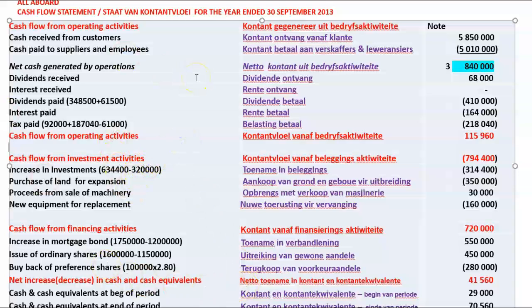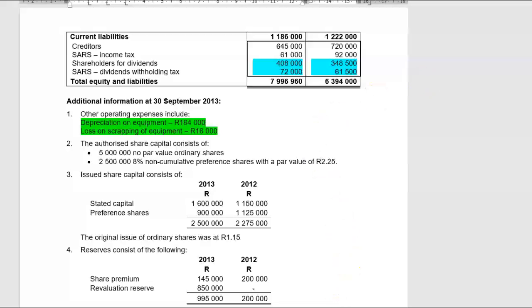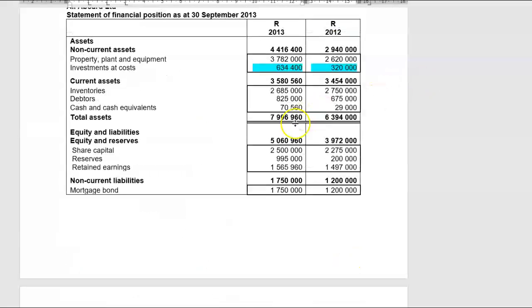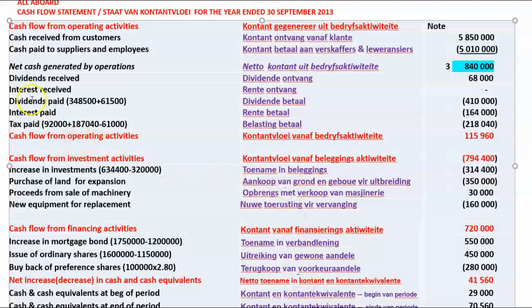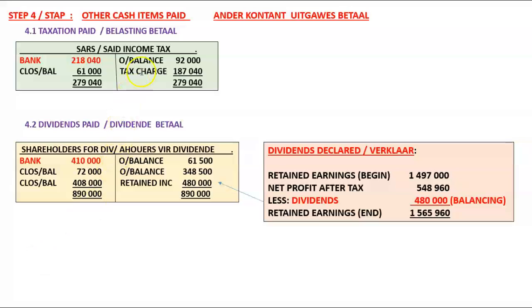Good. Now the separately disclosable items. Dividends received, I have in my income statement of 68,000. Finance cost, interest on the mortgage bond, 164,000 rand. Interest paid, 164,000 rand. Now the only other two: there was no interest received. We have to show dividends paid and we have to show tax paid. But for that we're going to reconstruct our accounts. Let's do the tax first. SARS.